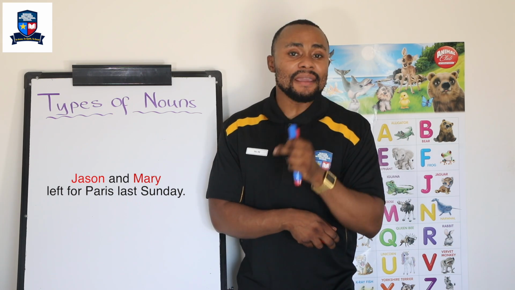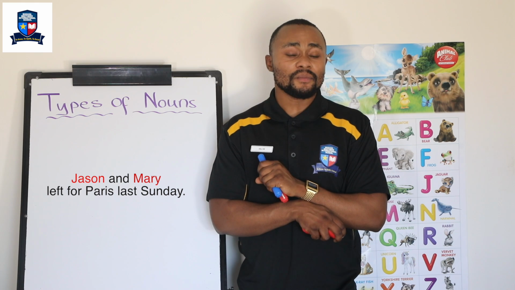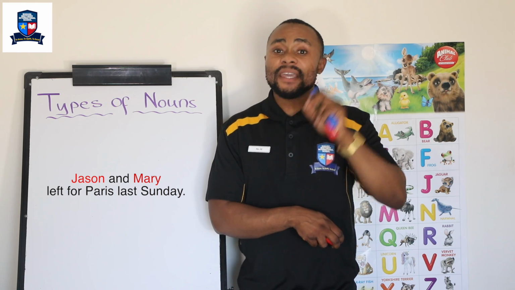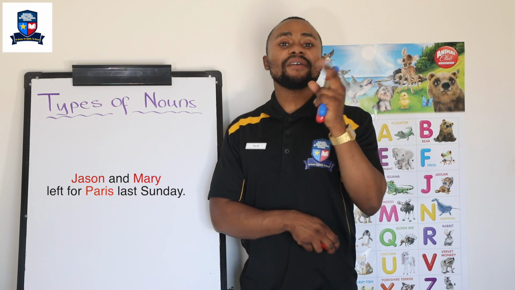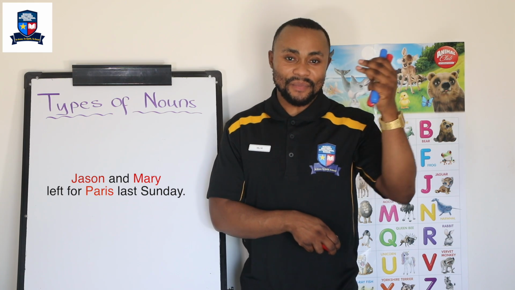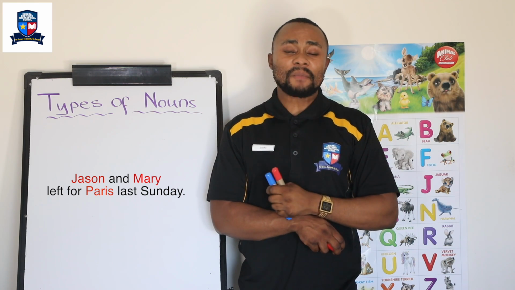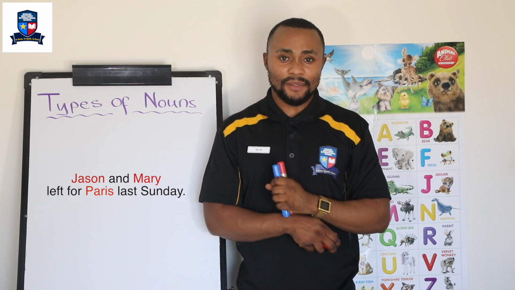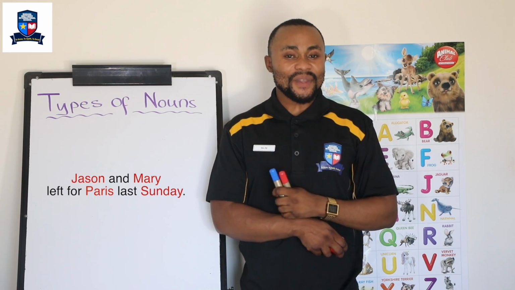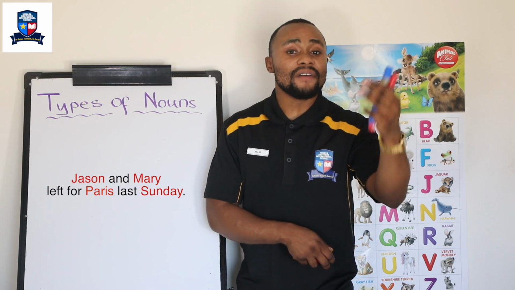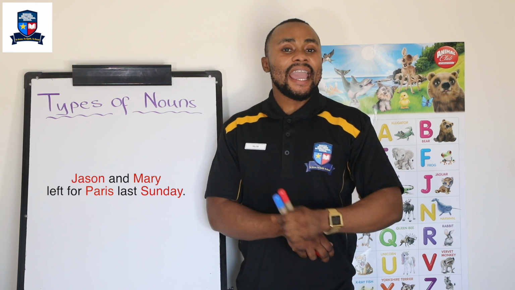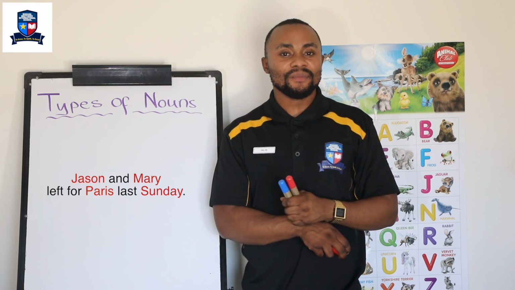Mary, it is a name of a person as well, okay? And the M is capital, okay? Paris is a name of a city, okay? And the P is capital. And Sunday, okay? It is a name of a day, okay? And S is capital, all right?